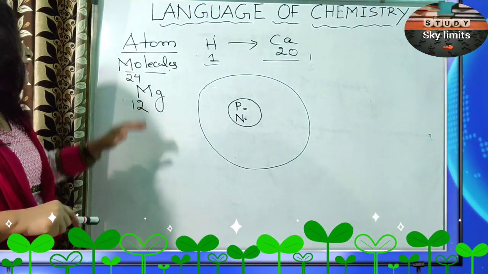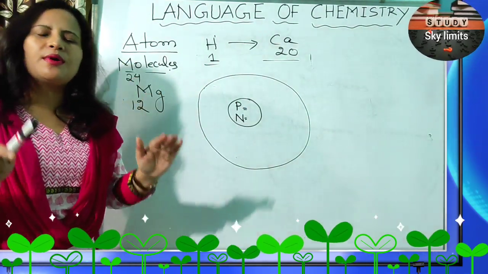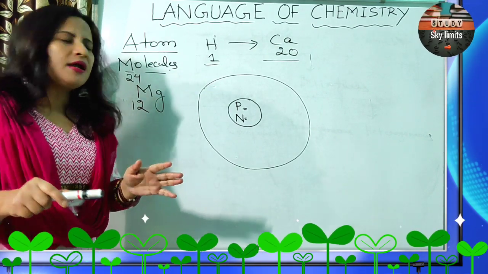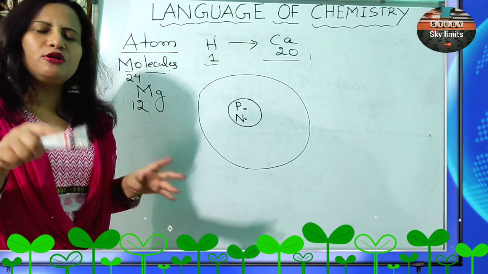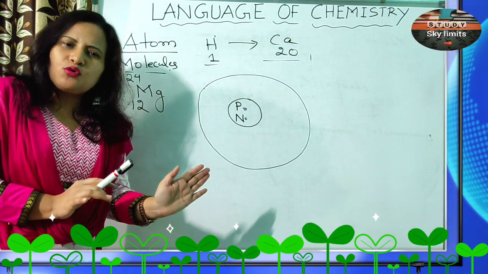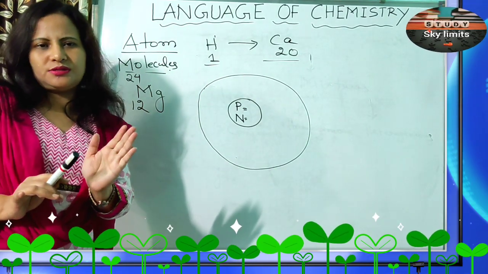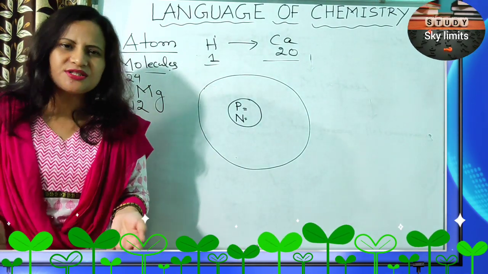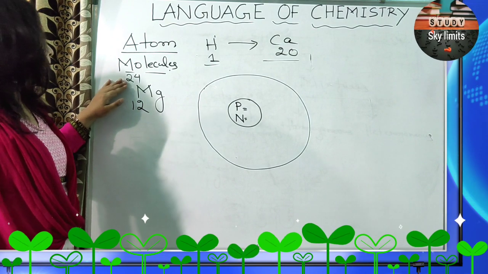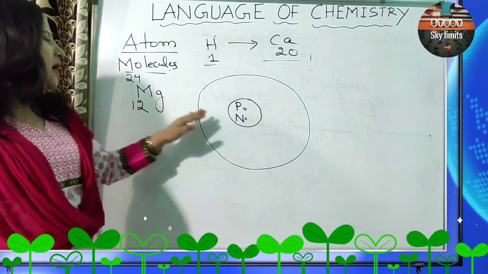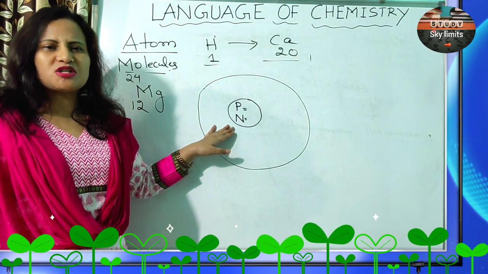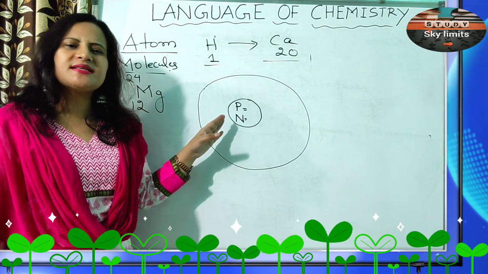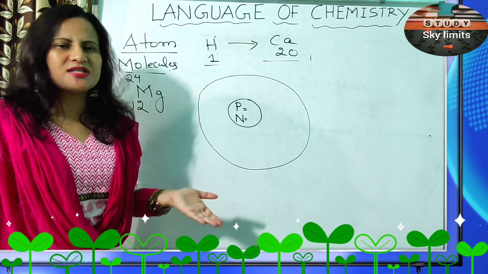So basically we should say that atomic number is the number of protons or the number of electrons in a neutral atom. Because in a neutral atom, the number of protons is equal to the number of electrons. Clear? That's why it is neutral, because the positive charges are equal to the negative charges. Mass number basically refers to the mass of the nucleus. That means the sum of the protons and the neutrons present inside the nucleus is the mass number, or the atomic mass we call it.